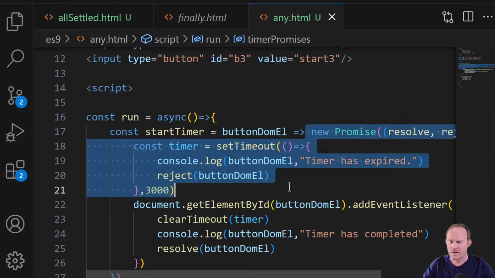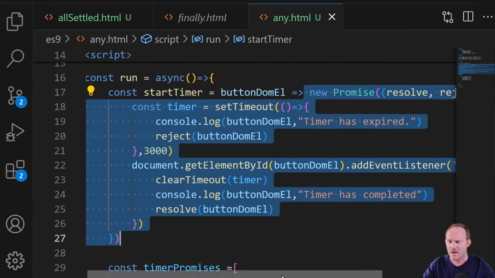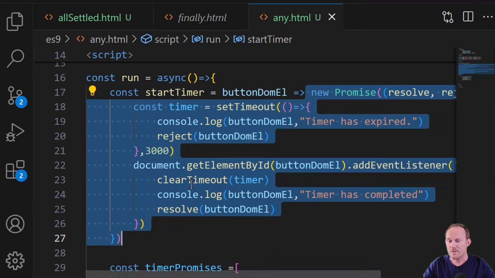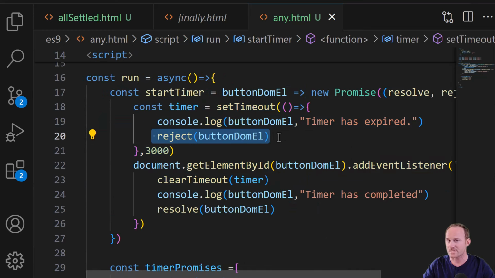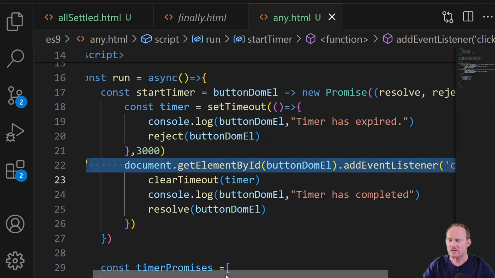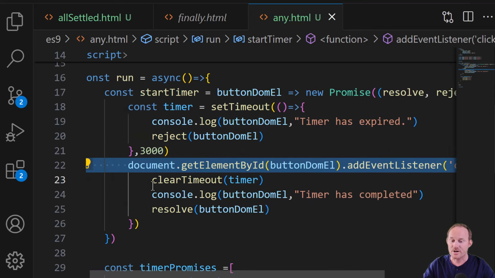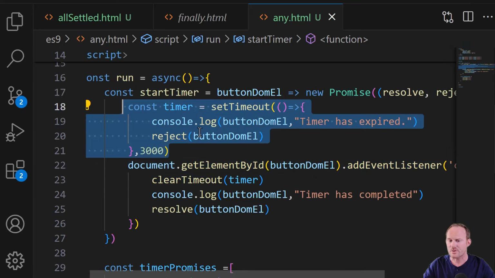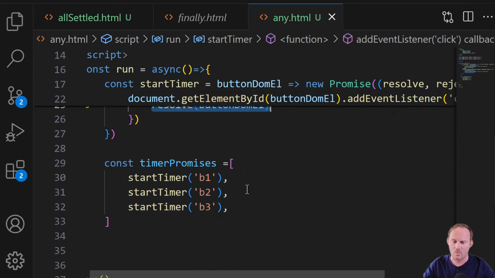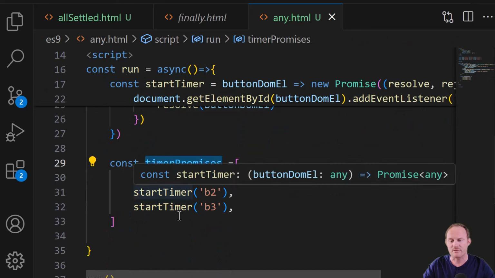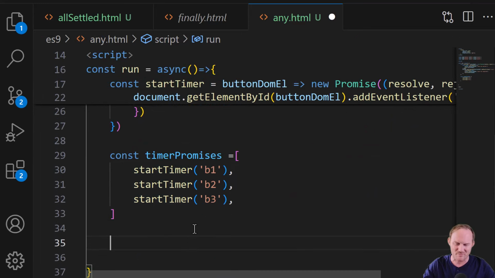Each time through, we're going to make a new promise. And that promise is going to immediately run setTimeout. After 3 seconds, it's going to reject. We're also going to add a click listener. And the click listener is going to clear out this timer, so this reject won't happen, and it will resolve. So all 3 of those are stuck inside of this iterable, our array of promises.